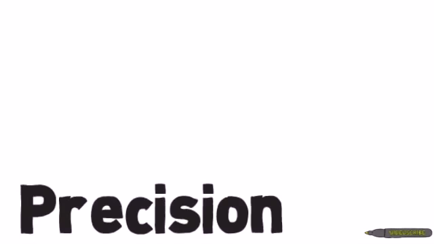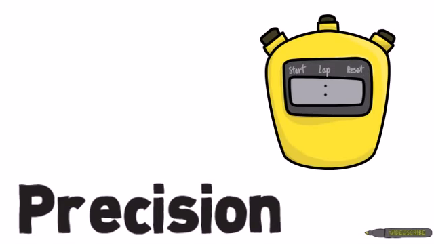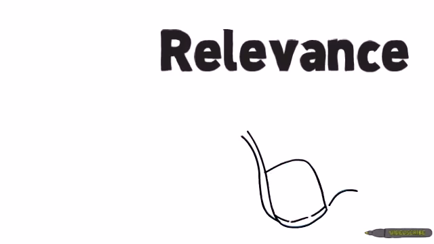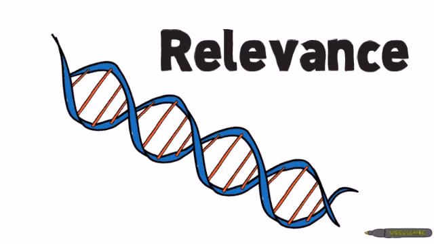Precision goes one step further than accuracy. It demands that the words and data used are exact. If no more details could be added, then it has precision. Relevance means that everything included is important, that each part makes a difference. If something is focused on what needs to be said, there is relevance.